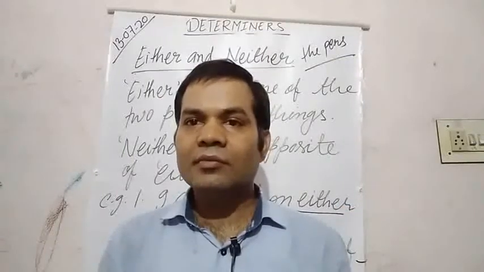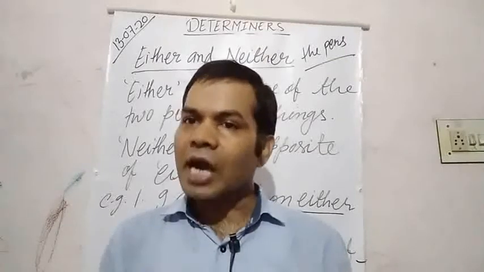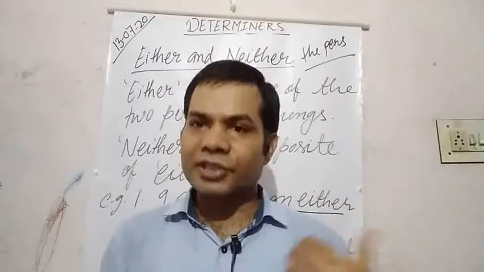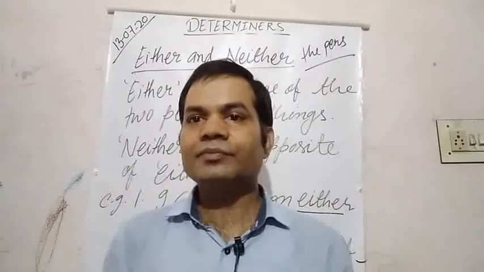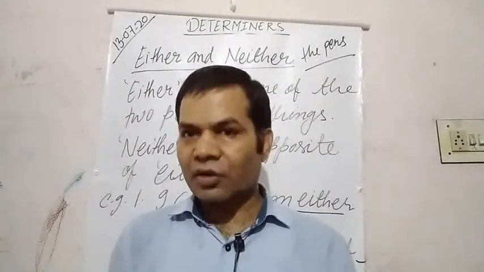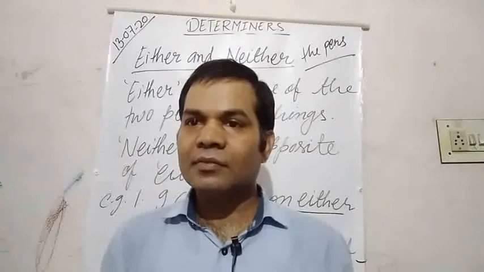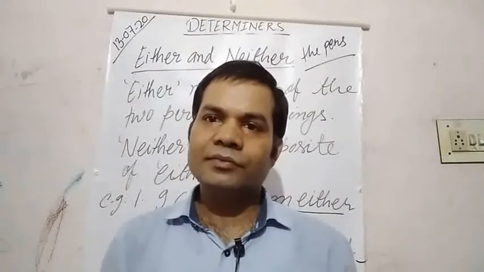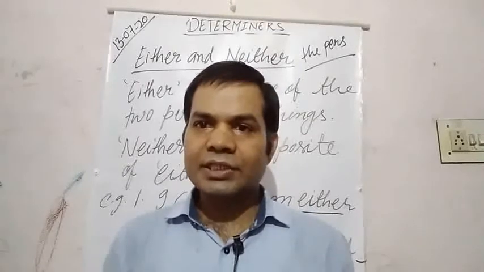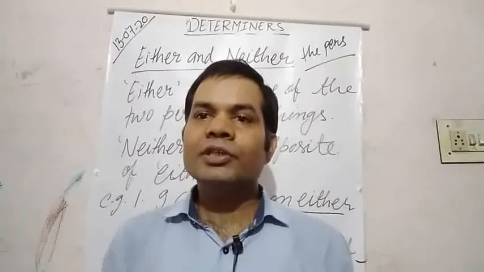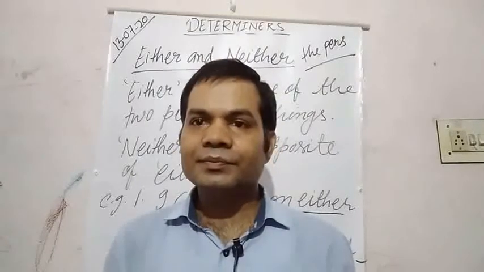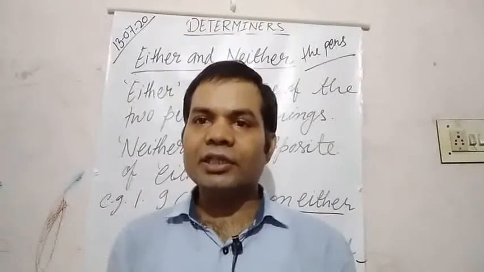Determiners include articles, demonstrative adjectives, possessive adjectives, adjectives of number, and indefinite pronouns. We discussed uses of articles, use of a and the.